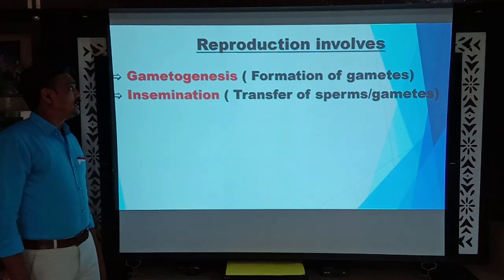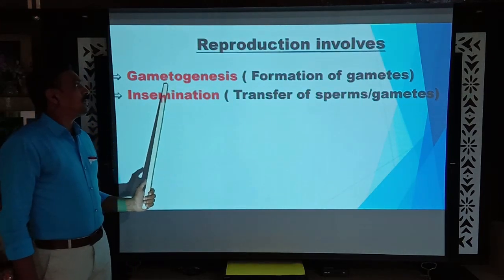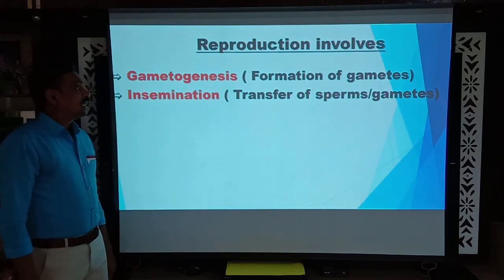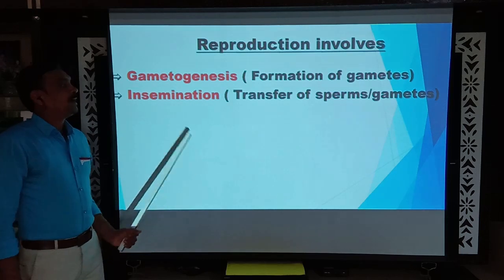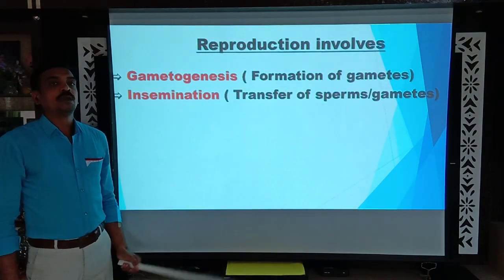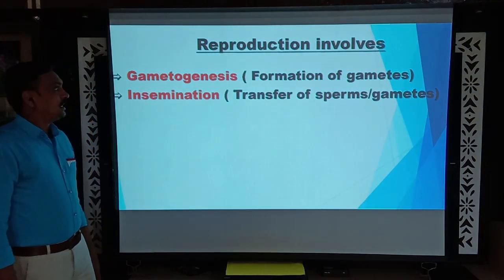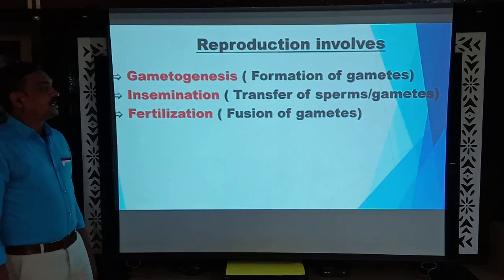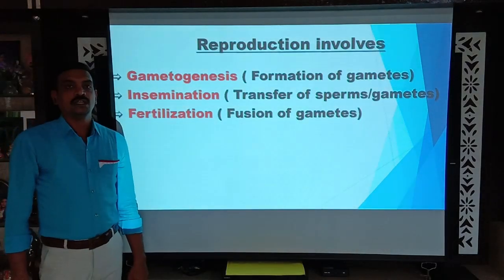And the next one is insemination. The sperms, which are produced by the process of gametogenesis, are transferred to the female genital tract by the process of insemination. This insemination may be natural or artificial. Coming to the next step, that is fertilization. The fusion of male and female gametes is called fertilization.